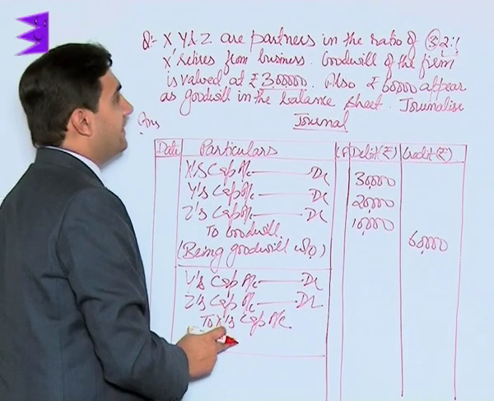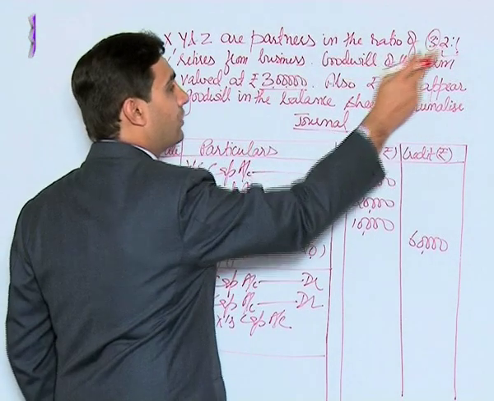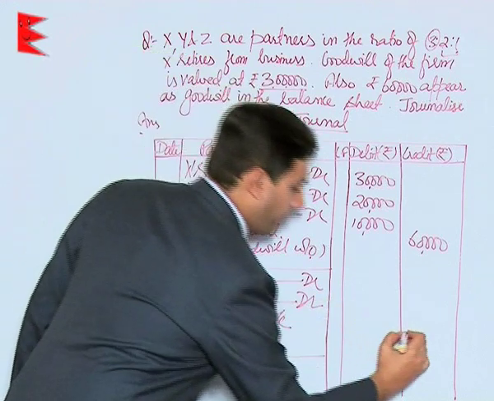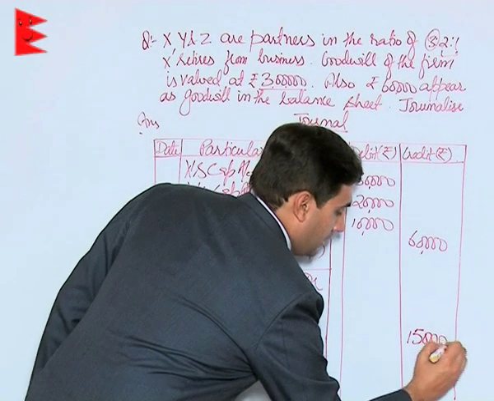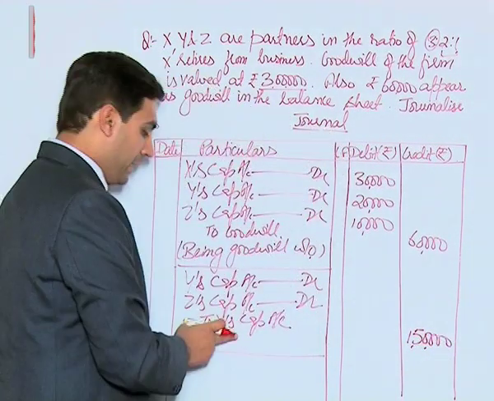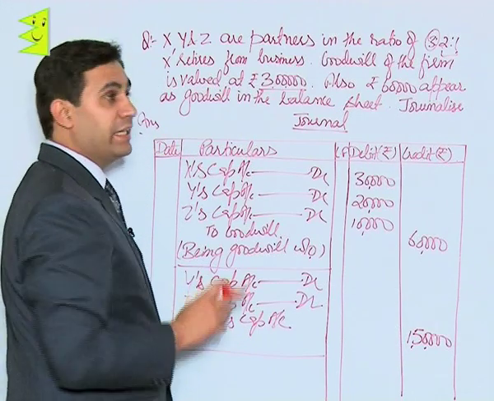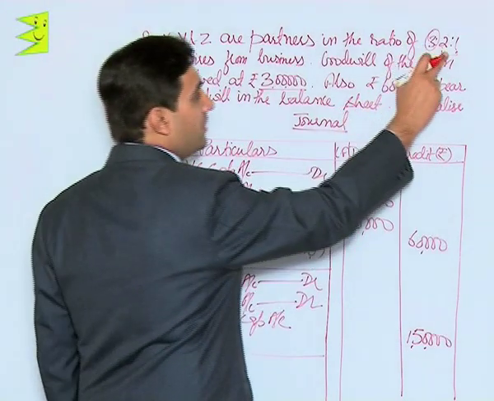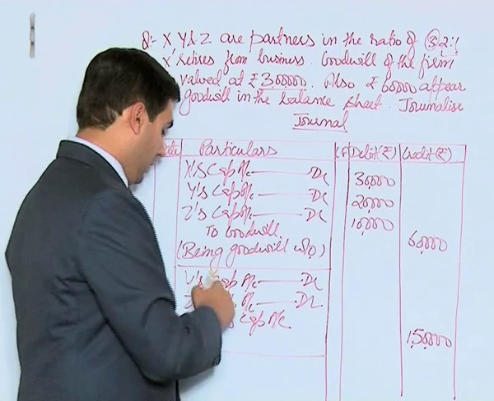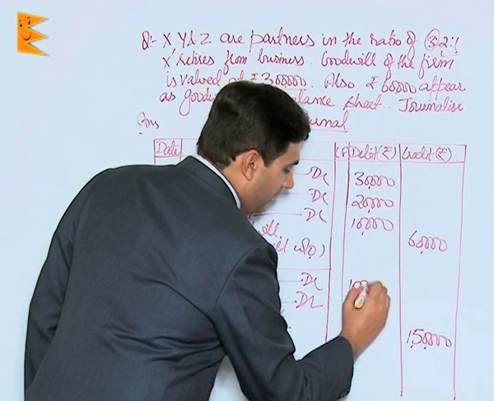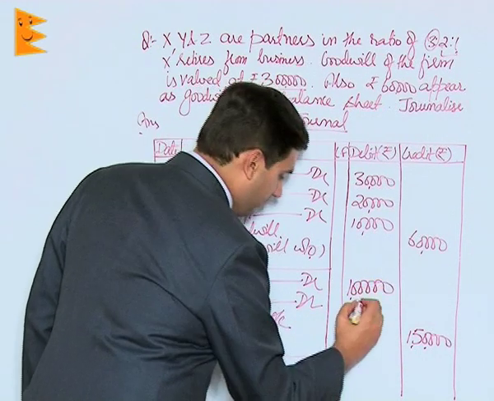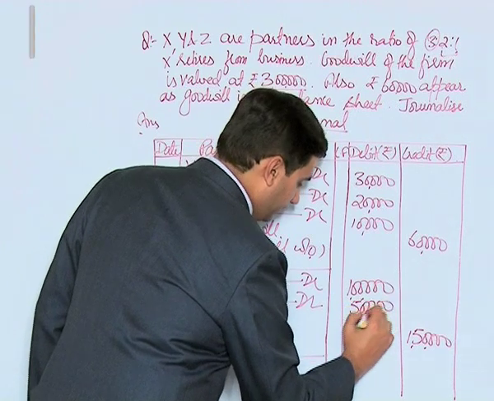The share of X is 30,000 into 3 by 6, that is 1,50,000. This 1,50,000 has to be paid to X by Y and Z in their gaining ratio, which is 2 is to 1. So that means Y will pay 1 lakh and Z will pay 50,000.